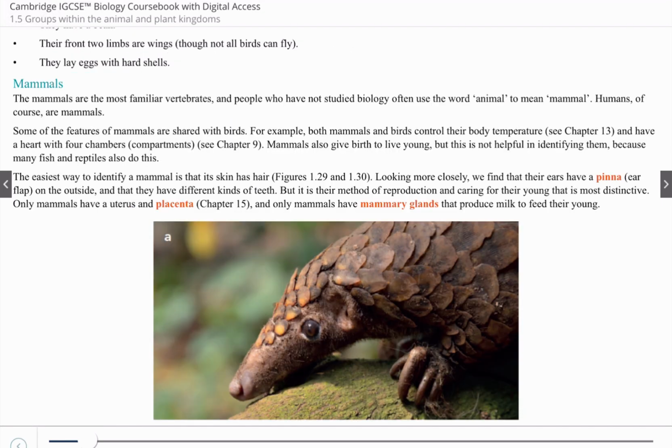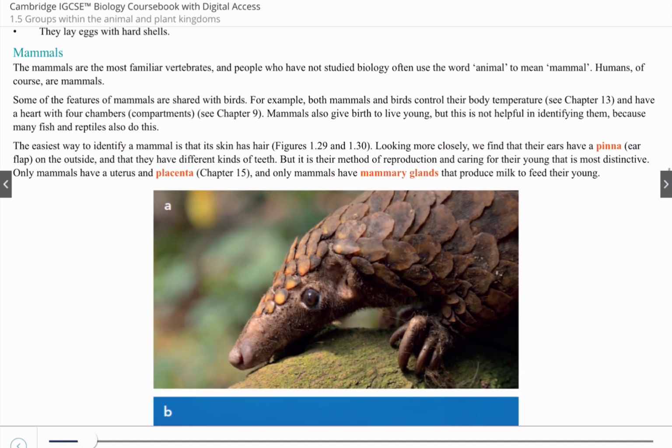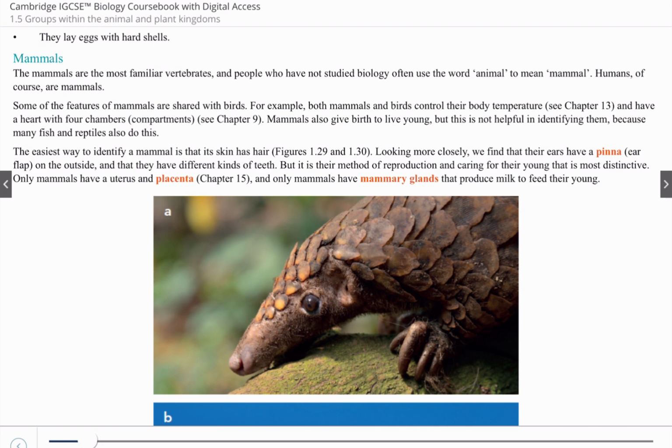The last group in the animal kingdom is mammals, and these are the most familiar vertebrates, because humans are in it. Some features of mammals that are shared with birds: they have homeostasis, which is to control the body temperature. You will learn about that in chapter 13. And the easiest way to identify a mammal is that the skin has hair, like humans. We do have hair on our skin. Yes, we do have hair, which is head hair.